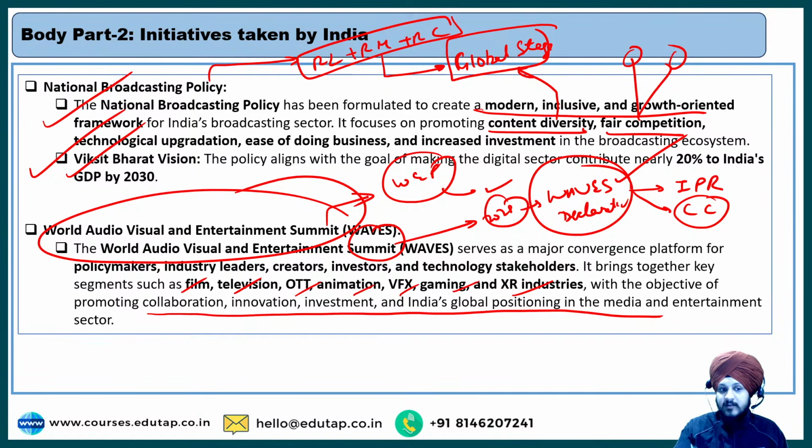Take a careful look at these goals once. National Broadcasting Policy for the domestic issues, right? World Audio and Visual Entertainment Summit, right? So that India can represent its soft power at the global stage also. So this is the vision of India that we are trying to promote, and hopefully we will be able to maximize our potential very soon, right?